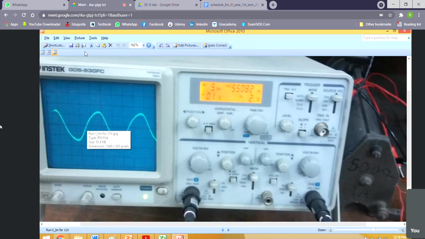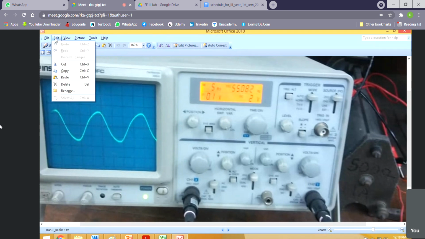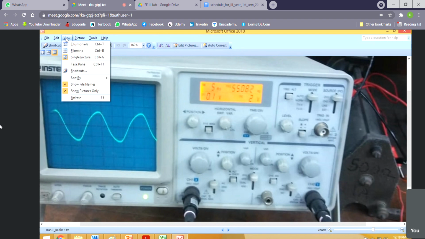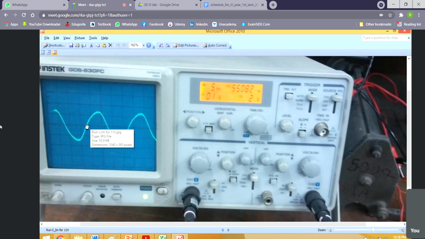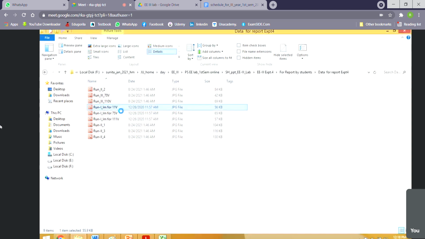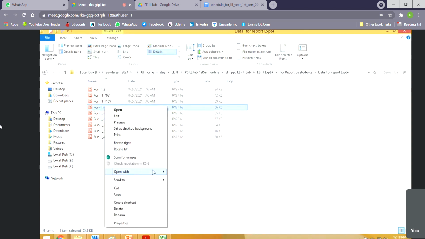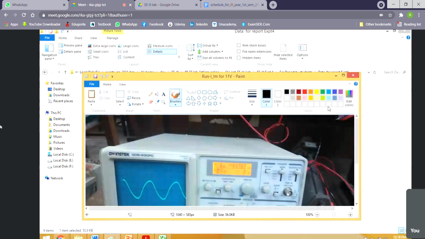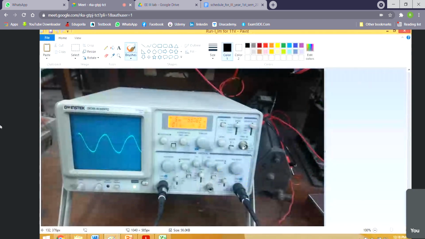Anyway, mark the axis here. Let me open it in Paint. So how will you trace? You just mark the axis. You know it has 2-axis symmetry. So you mark the axis in this way.